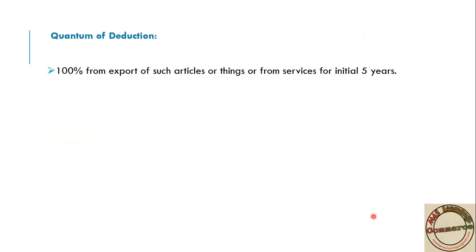Now moving to the next, quantum of deduction. What deduction will you get if you satisfy the three conditions? First, 100% from export of such articles or things, or from services, for the initial 5 years. For 5 years you will get 100%. Suppose your profit is 10 lakh rupees, you don't have to pay any tax. You will get 100% deduction only on export, and 50% for the next 5 years.